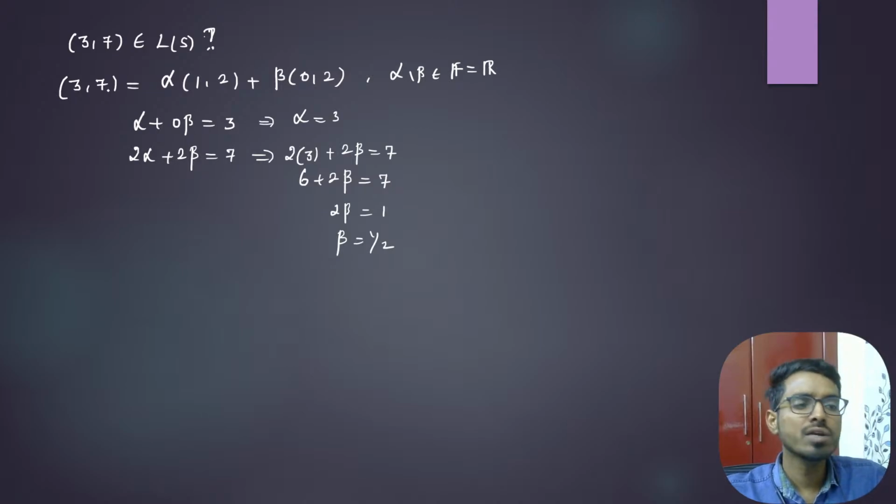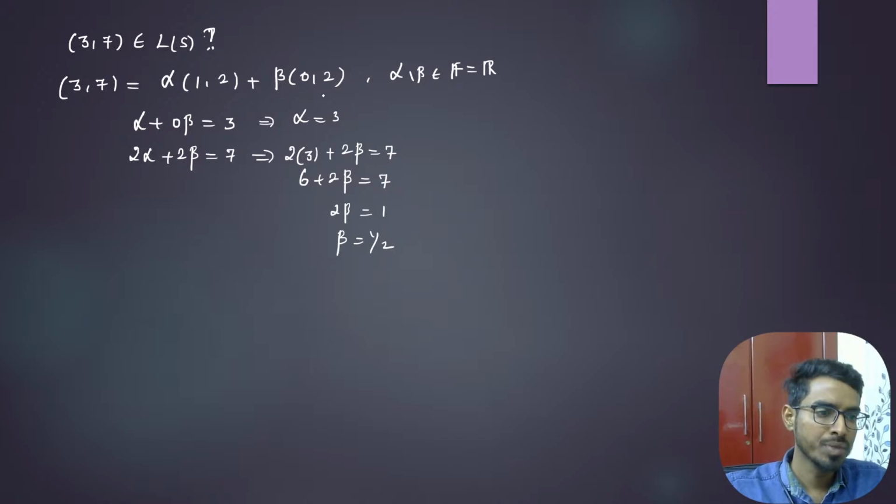That means 3 comma 7 is in the linear span of S. The linear span is the set of all linear combinations of U and V. So the set of all linear combinations will have 3 comma 7 also, because there exist some alpha, beta such that the linear combination of these two gives 3 comma 7. You can check this. Just put 3 here and 1 by 2 here. So 3 into 1 plus 1 by 2 into 0 is 3. Now 3 into 2 is 6, 6 plus 1 by 2 into 2 is 6 plus 1, which gives us 7.